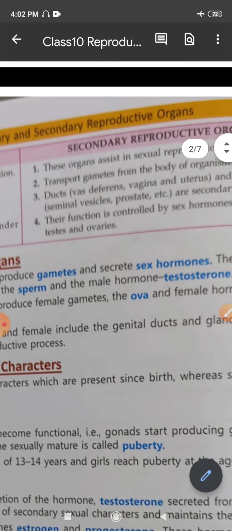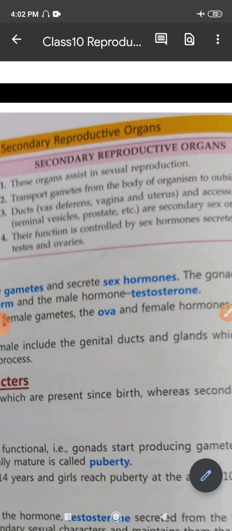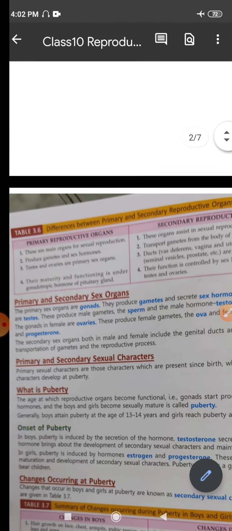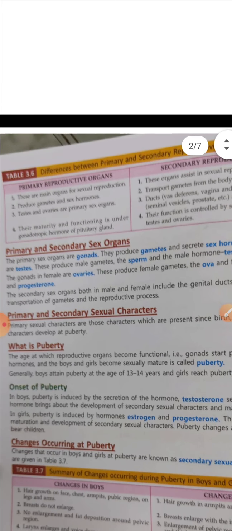Now, the function of the secondary reproductive organs is controlled by sex hormones secreted by the testes and ovaries. So that's the difference between the primary and the secondary sexual organs. What we learn here is that the primary reproductive organs are the gonads, the testes in males and ovaries in females.